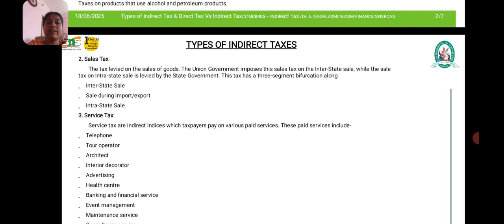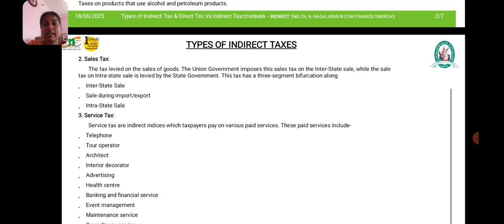Service tax. Service tax is an indirect tax which taxpayers pay on various paid services. Services means not a product. For some services which are rendered by the government or by the private sector to the public, they will charge a tax that is called service tax.